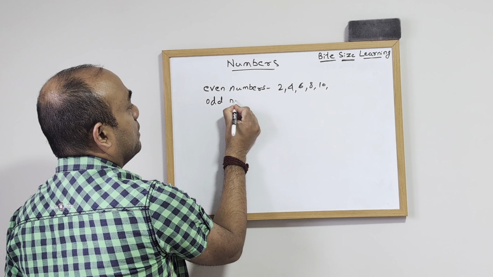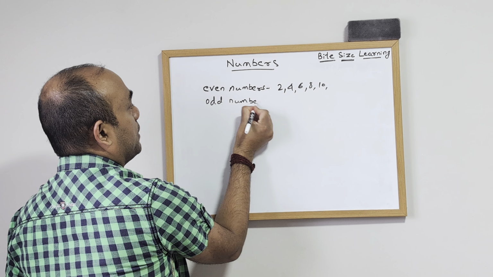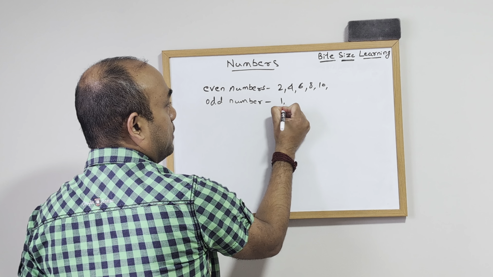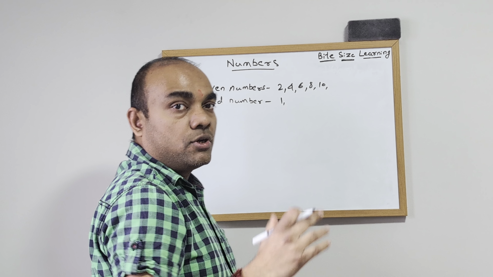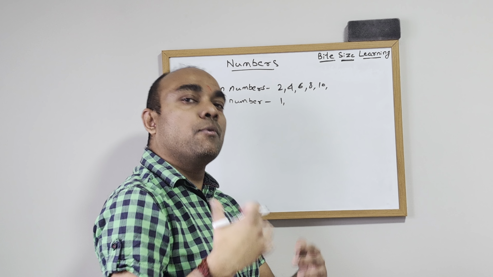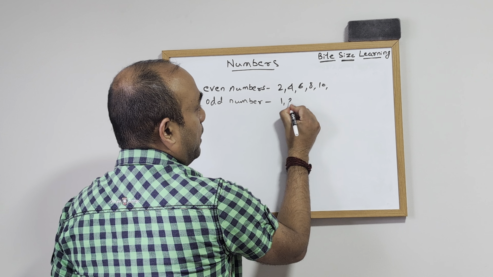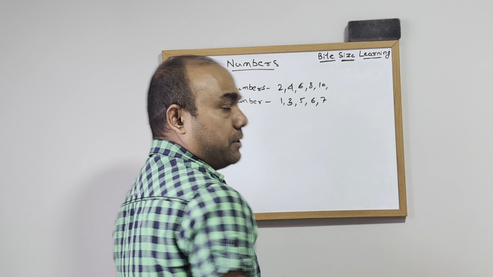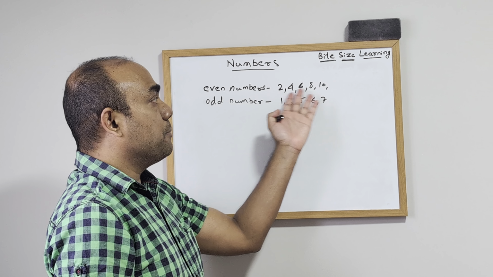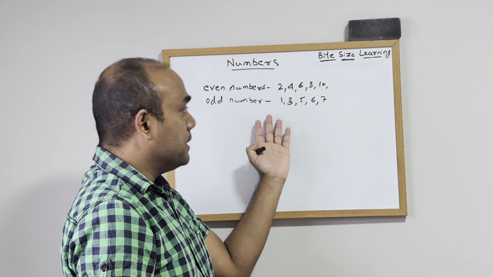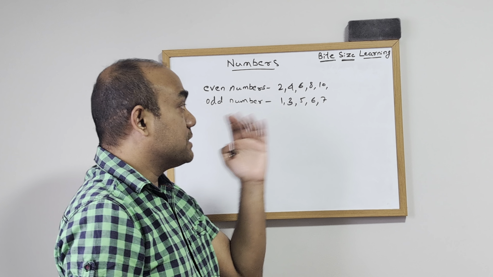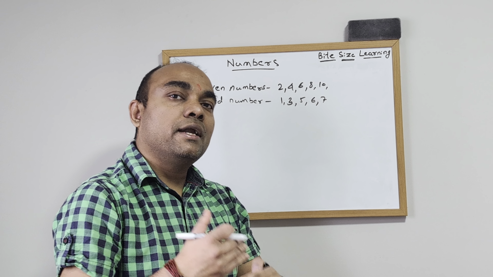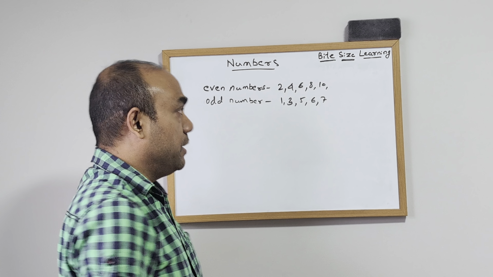What is an odd number? It's a number that starts with 1 and then you keep on adding. It's not a multiple of 2, but you keep on adding 2 to that number, and you go in sequence. So that is an odd number. Anything that is a multiple of 2, you call it an even number. Anything that is not a multiple of 2 but starts with 1 and then you keep on adding 2 to that, that's an odd number.